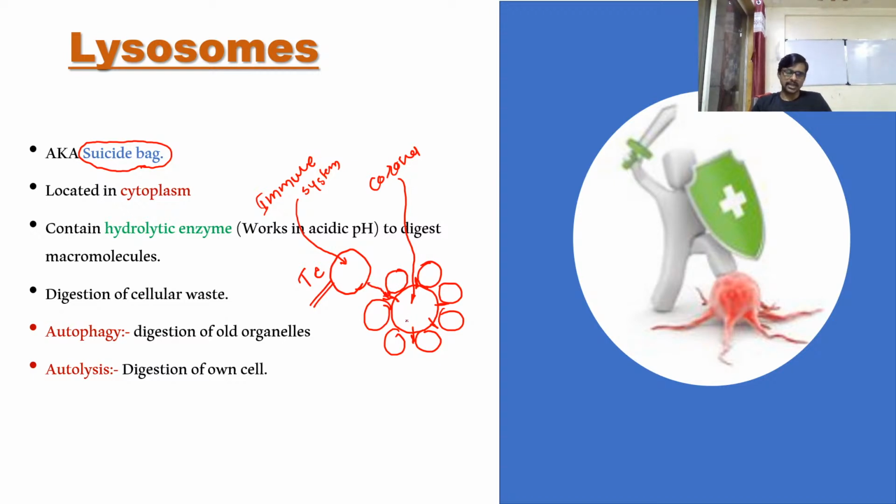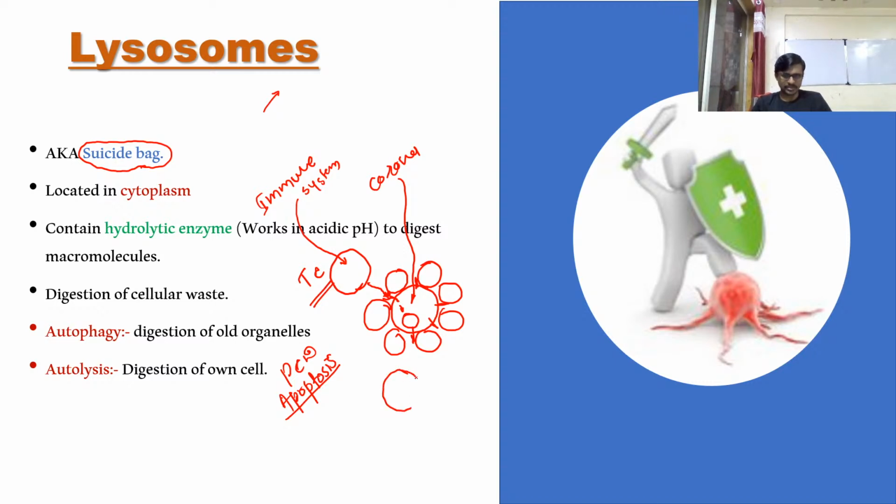In the result of this signal, the lysosome gets activated. This lysosome starts the pathway we call programmed cell death, or apoptosis. Apoptosis and programmed cell death are the same. In this pathway, the cell is going to suicide in this way.